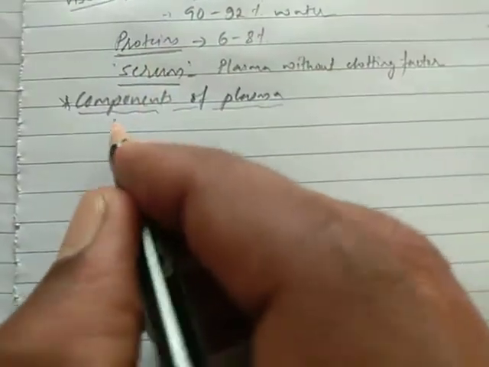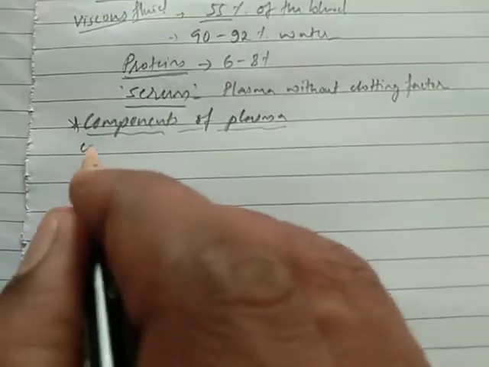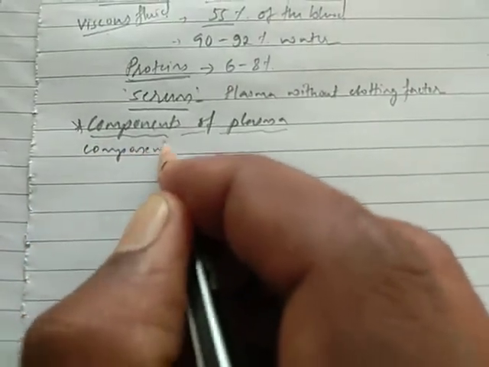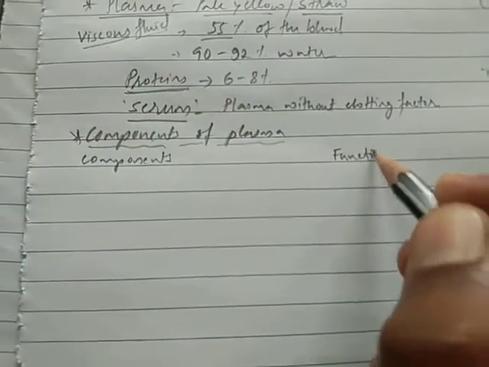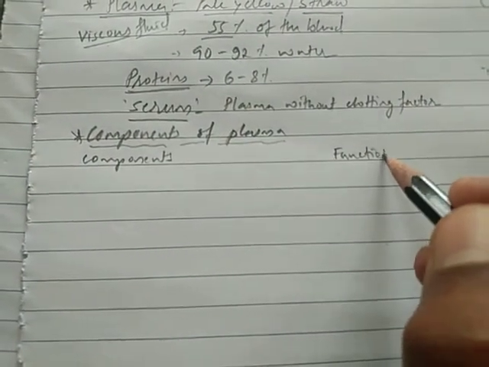We can make a chart, with the components on this side and the functions on the other side. What is the role? Functions.